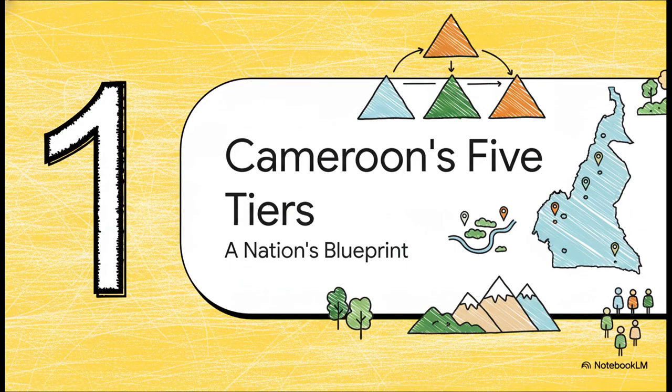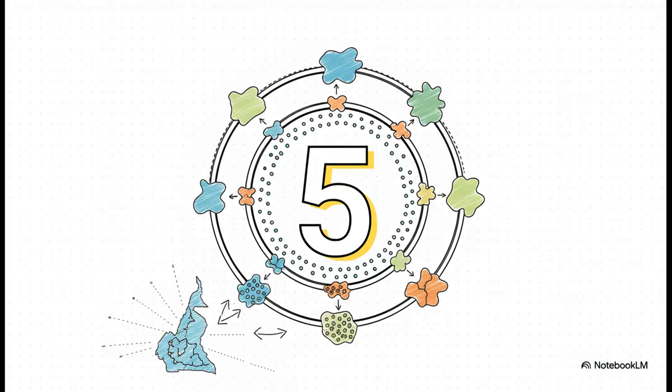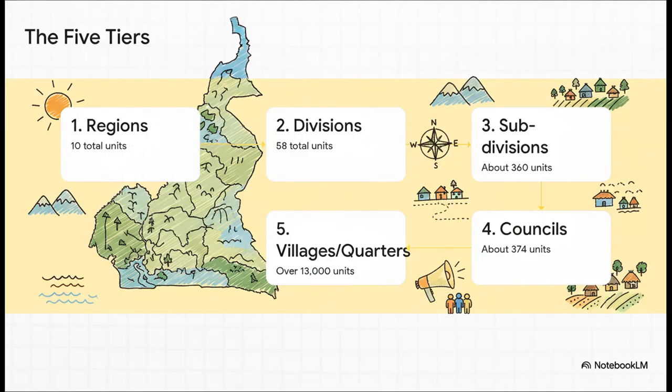Okay, so first things first, the blueprint. This is the fundamental logic, the very foundation that holds the entire country's governance together. And you know, the whole entire structure really just boils down to this one simple number, 5. Cameroon is organized into a 5-level hierarchy. It's like a cascade of authority that flows from the national level all the way down to your local neighborhood. So let's break that down, right?